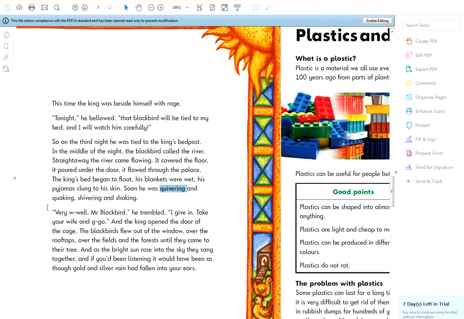Quivering and quaking, shivering and shaking. Any one of those. Have you got trembled as well? Yeah. Where's trembled? There it is. Lovely. So we've got trembled as well, and we've got quaking as well, and we've got shivering as well. So we've got 5 possible answers which I'm highlighting for you right now. Okay, so any of those 5 answers will do for us.